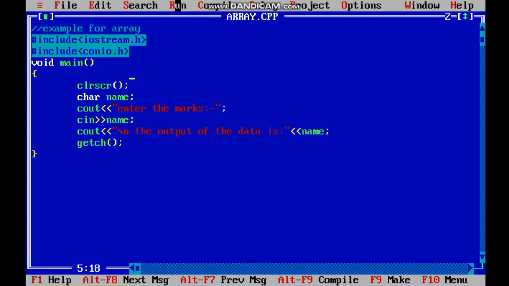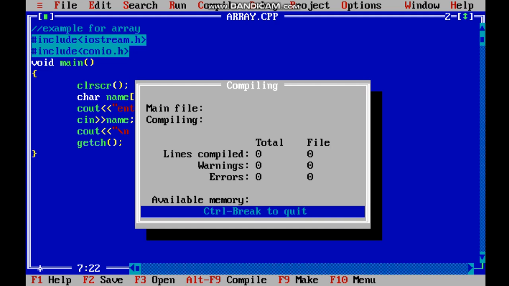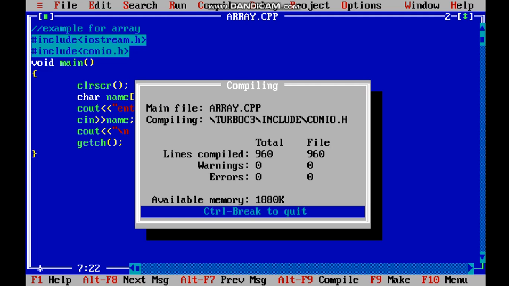If I want my whole string to be printed, I will use an array. So here I will give a square bracket and write any random size. Then I will run the program.